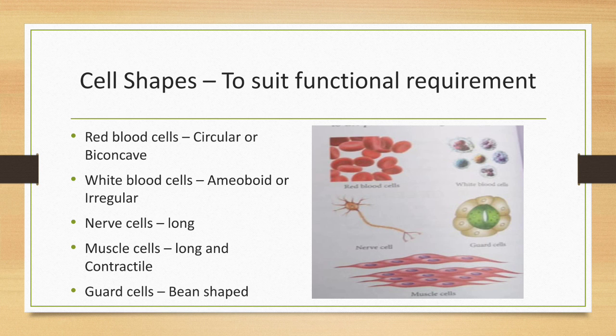Next one is guard cells. Guard cells are present in the leaves. They are bean shaped, and these guard cells of the stomatal pore in the leaves are bean shaped to open and close the pore. During the transpiration process, these guard cells open and close. This function is done by the guard cells. So this is about the different shapes of cells.